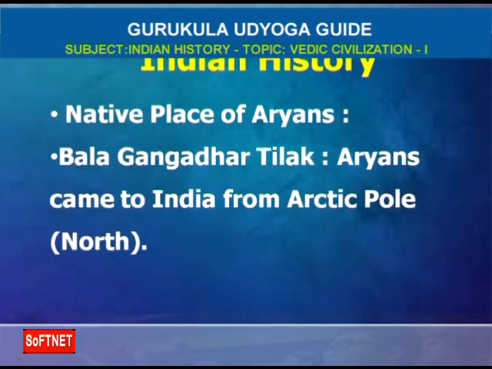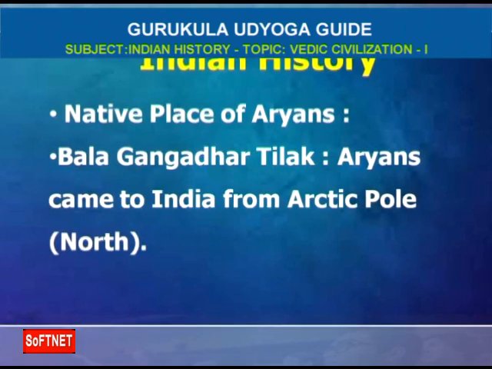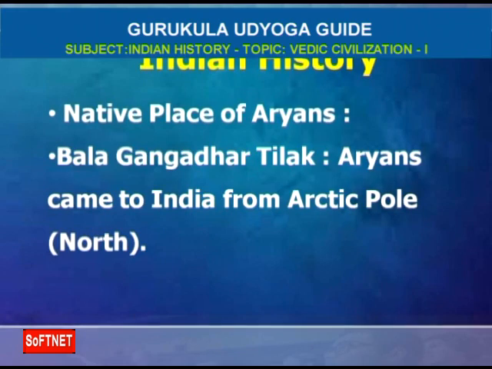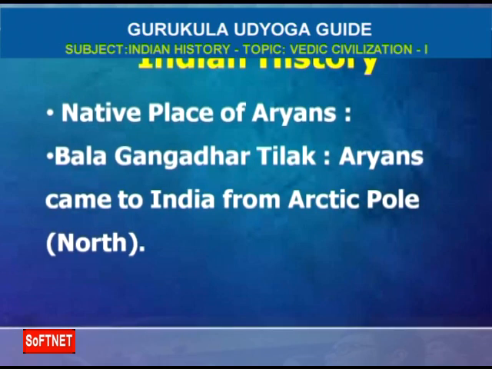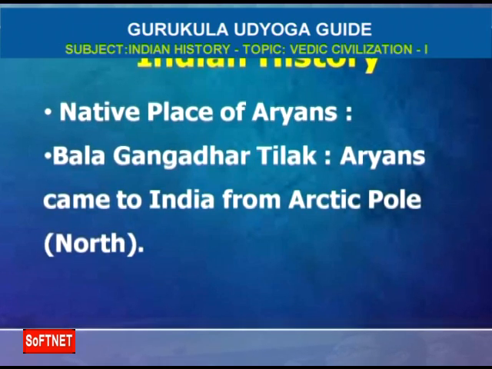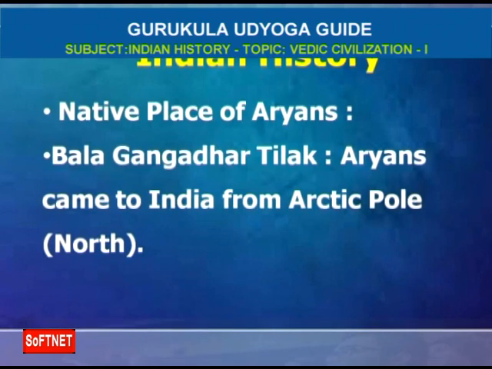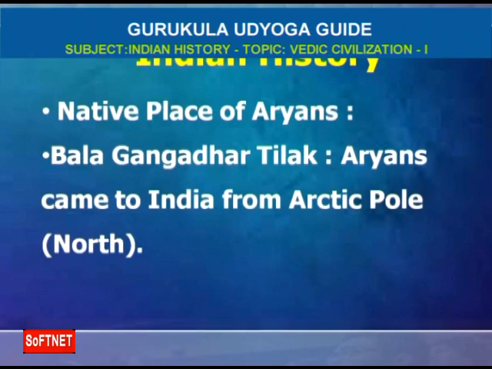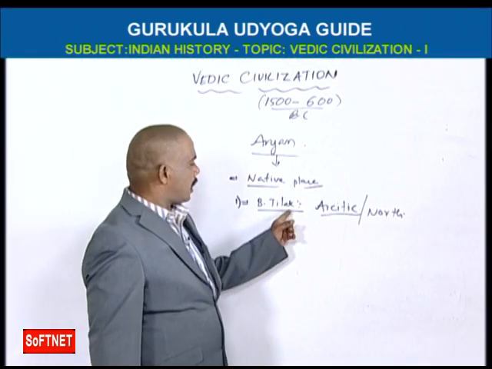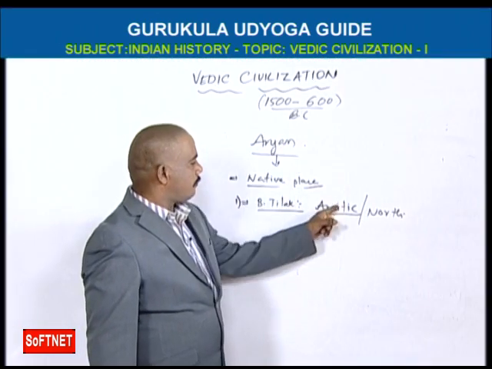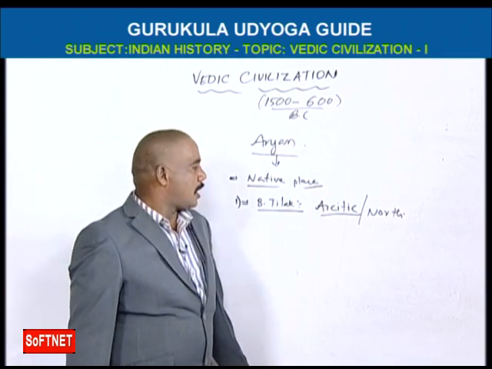First one, Bala Gangadhar Tilak. Tilak said that Aryans came from the Arctic home or North Pole.